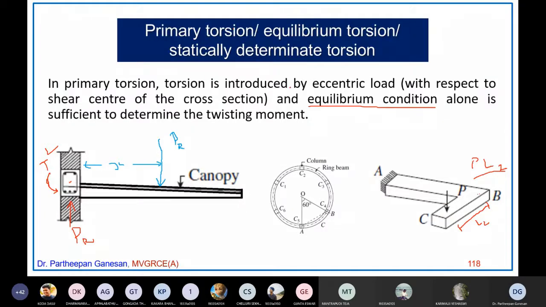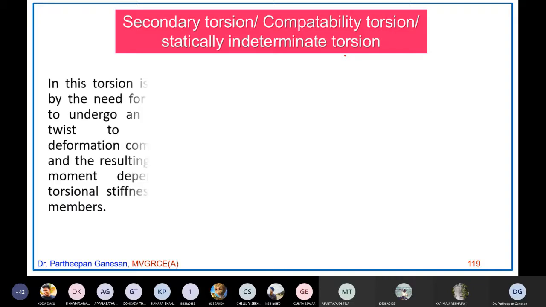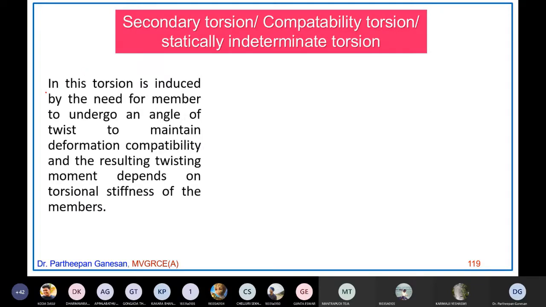In primary torsion or equilibrium torsion, you can find the twisting moment using the equilibrium equation alone, and the torsion is produced because of the eccentric load. Now there is secondary torsion, also called compatibility torsion or statically indeterminate torsion. In this, torsion is induced by the need for the member to undergo an angle of twist to maintain deformation compatibility, and the resulting twisting moment depends upon the torsional stiffness of the member.